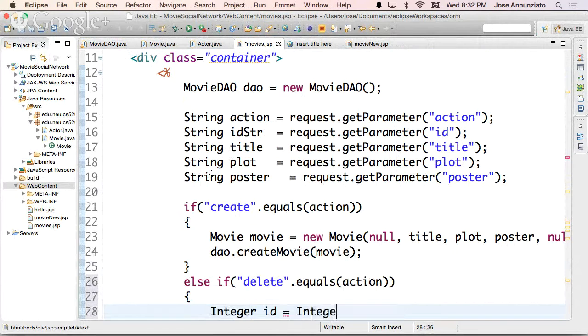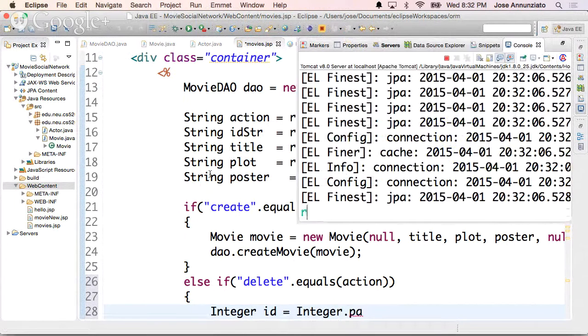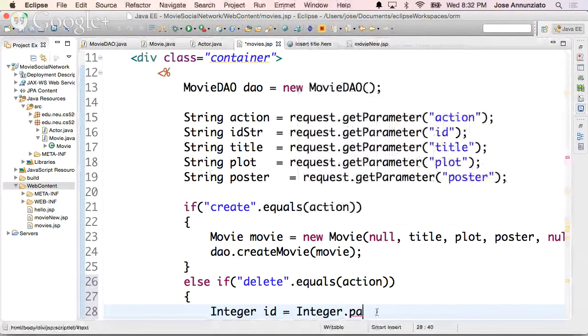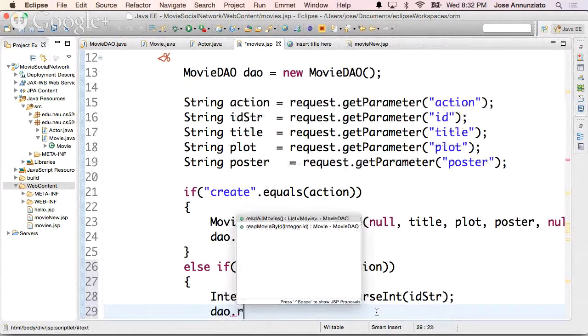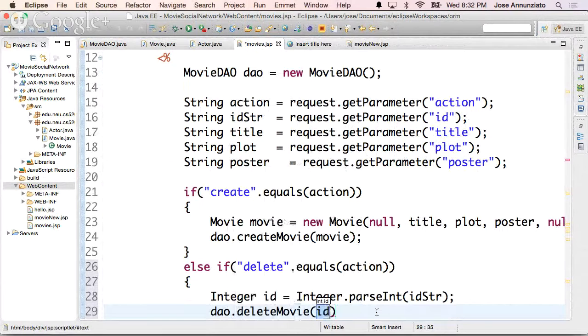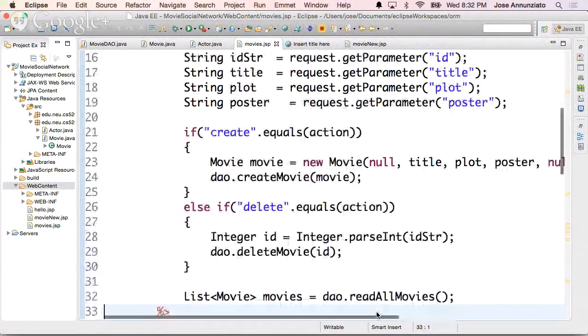So we'll say Integer.parseInt, parse the ID string into an integer, and then we're going to say DAO.remove, or no, delete movie for the ID. There we go. Okay.